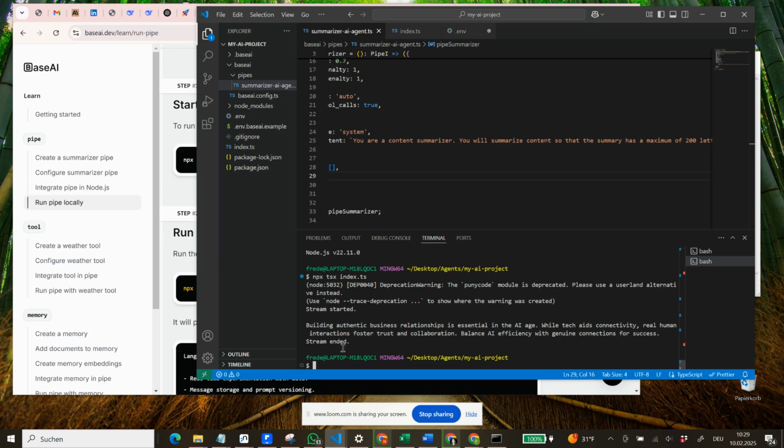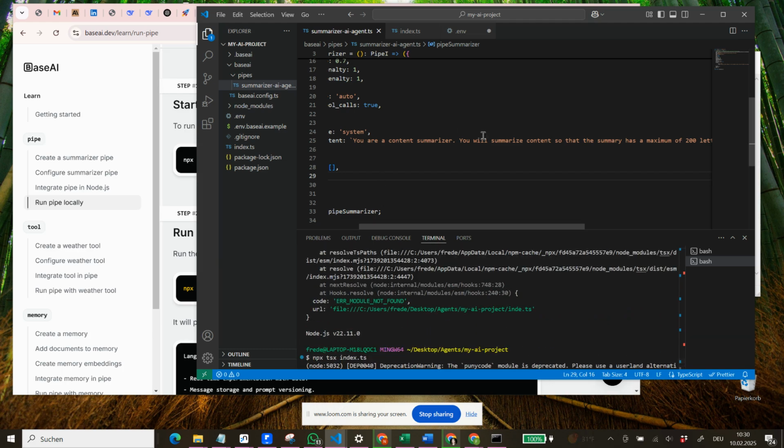Okay, this looks much better. So basically the problem was that we put 200 words and not 200 letters. And now we have a much more concise and small summary. Obviously, this might be too short for long texts, but it just shows us that we can actually now make changes here. And we can now say, okay, building authentic relationships is essential in the AI age. While tech aids connectivity, real human interaction fosters trust and collaboration. Balance AI efficiency with genuine connection for success. Streams end. So this is only 200 letters now.